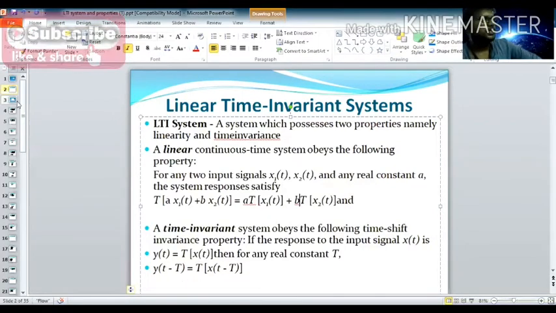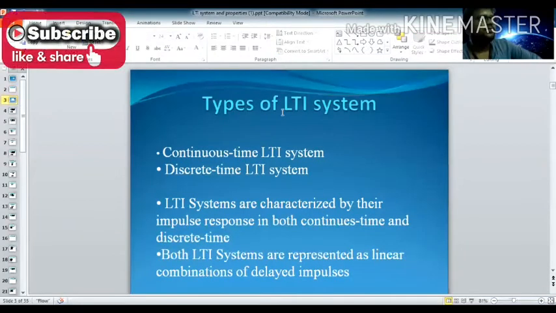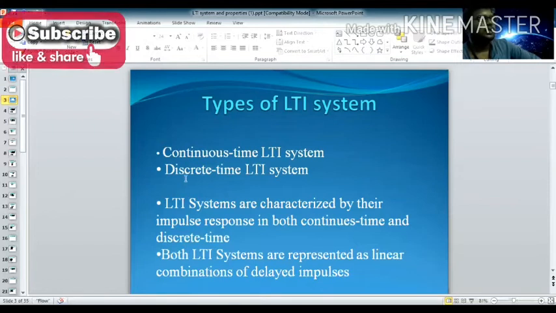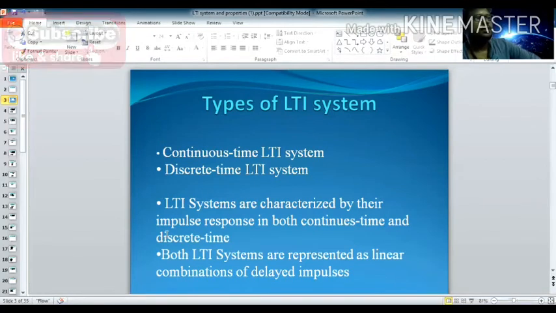So next we move on to the next slide: types of LTI system. There are two different types of LTI system: one is the continuous time LTI system and another is the discrete time LTI system. LTI systems are mainly characterized by the impulse response in both continuous time as well as discrete time. This impulse response plays a major role in both.